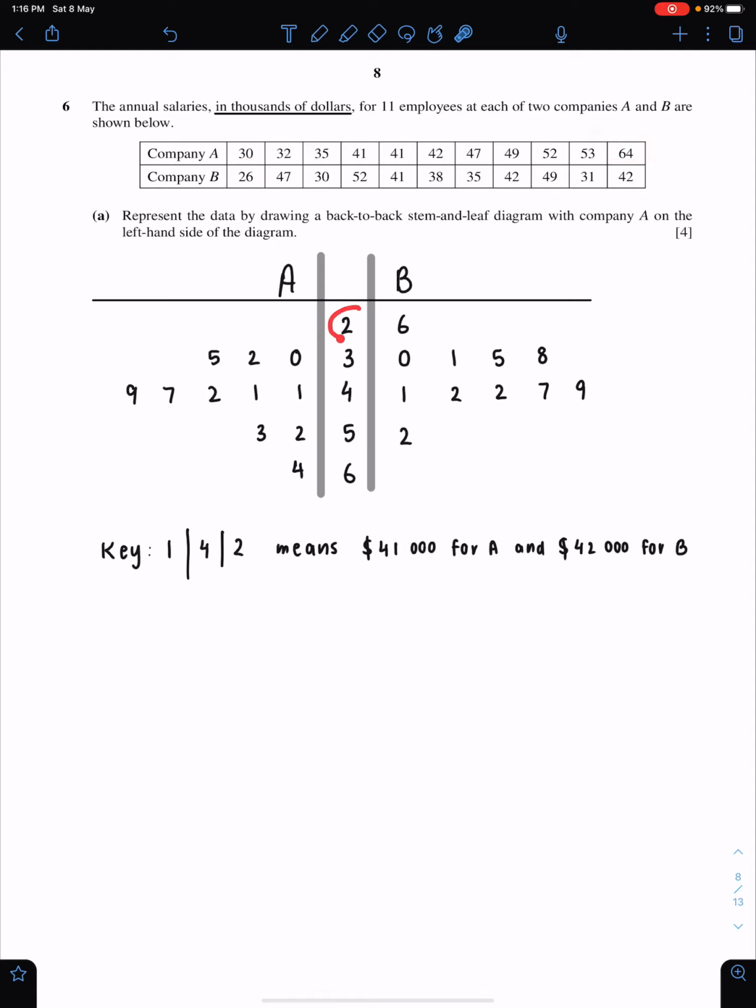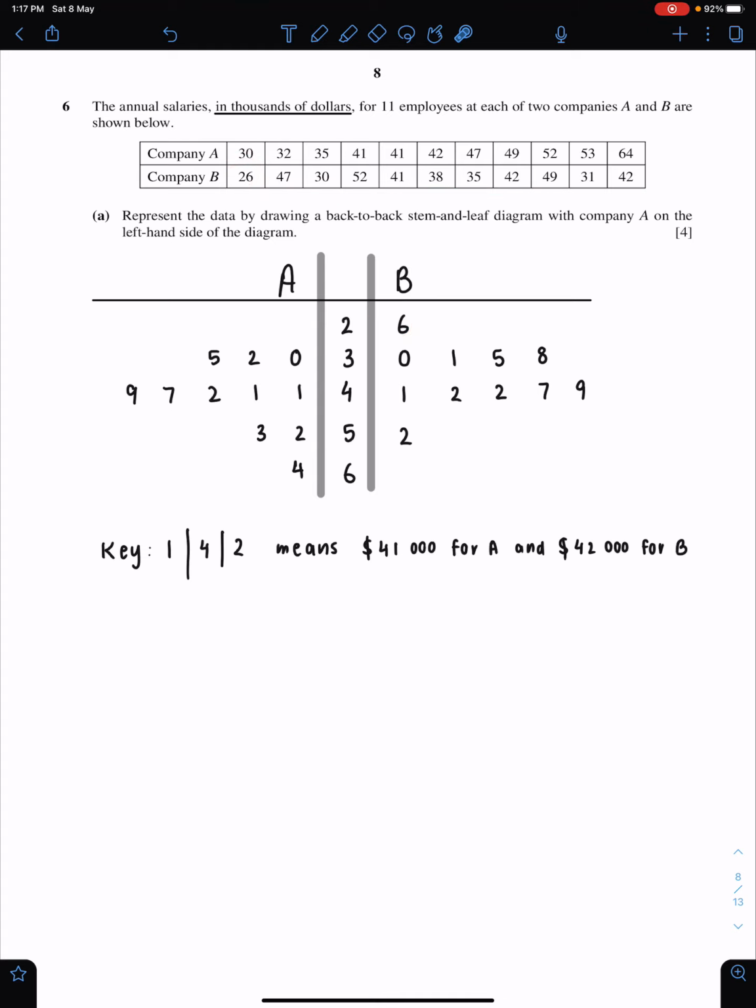So you need to start with 2: 2, 3, 4, 5, 6. For A, 30, you need to write 0 here. 32, 2 here. 35, 5 is here. 41, 41, 42, 47, 49, and so on. Do the same thing for company B.